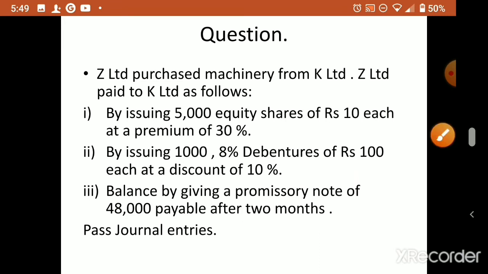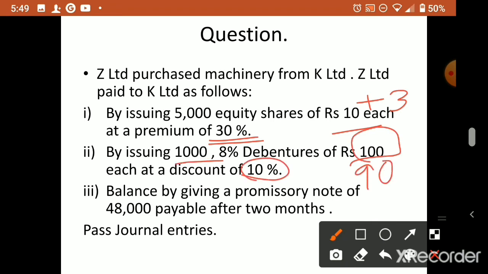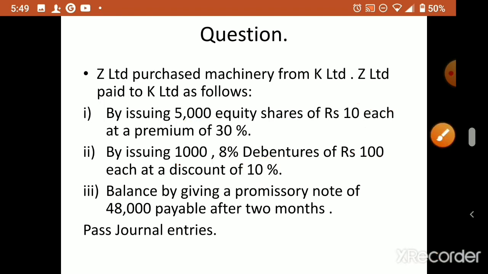So first case you remember: 5,000 shares, 10 rupees, 30% premium. 30% of 10 is 3, so issue price 13. Here 100 minus 10%, the price is 90. This you remember. 1,000 debentures and 5,000 shares. Okay, now we'll calculate the purchase consideration.